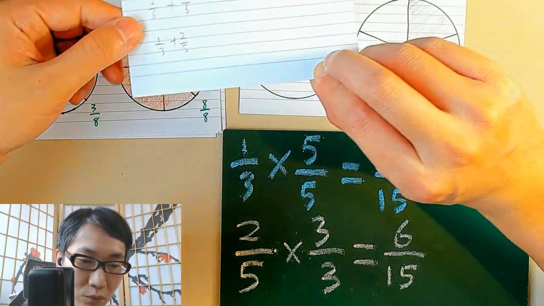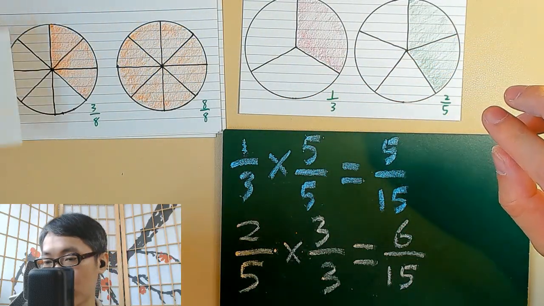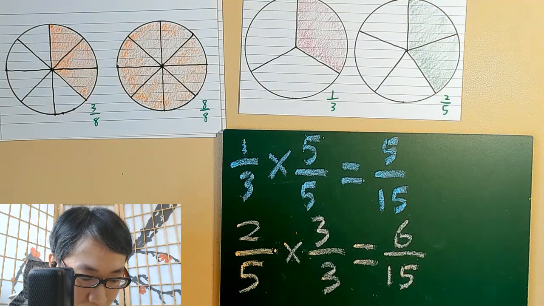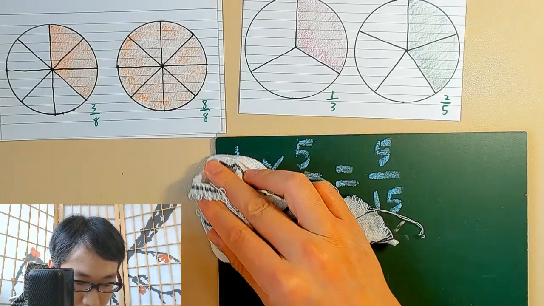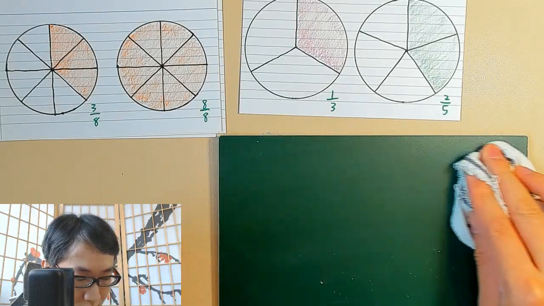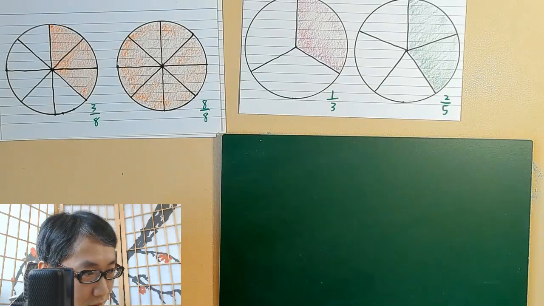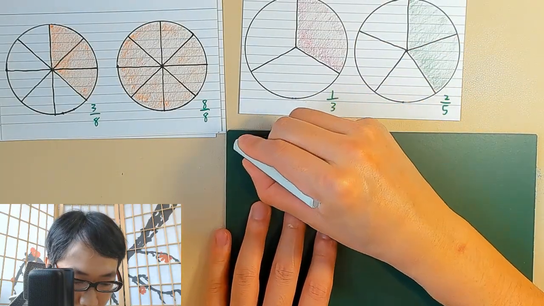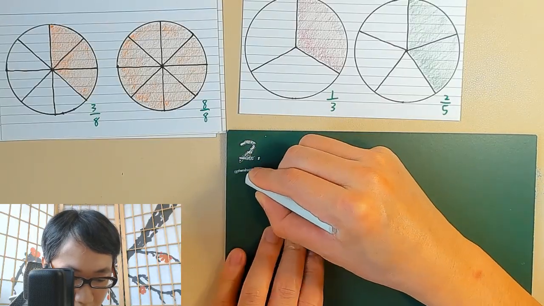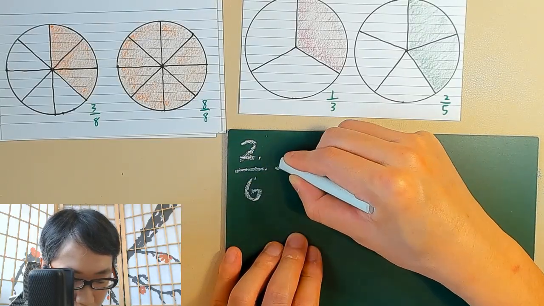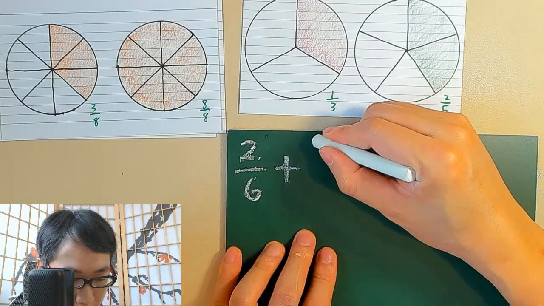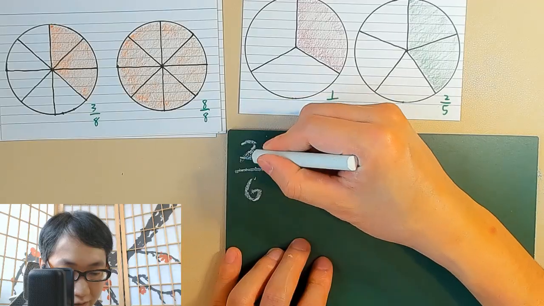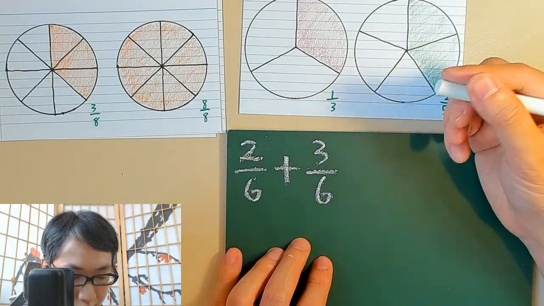Next, what if we try to do some addition and subtraction with the fractions? So let's say we're doing 2/6 adding 3/6. This is positive 2/6, this is positive 3/6.